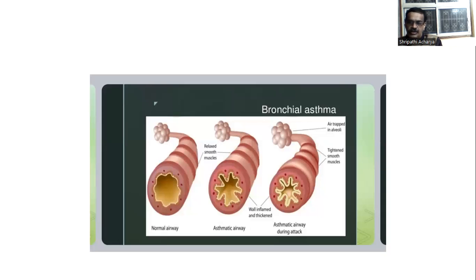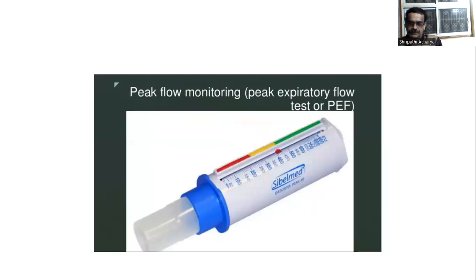This is the bronchiole where the lumen is decreased because of accumulation of mucus as well as spasm of the muscles. This is the peak expiratory flow rate test.